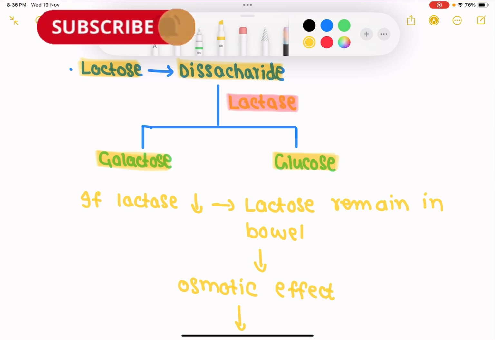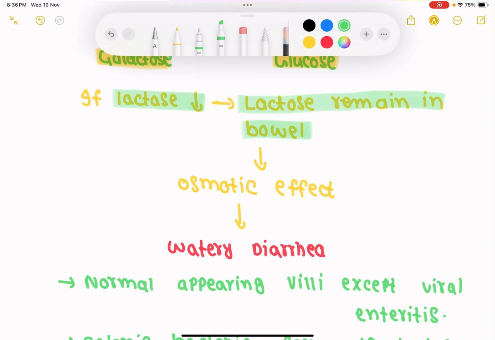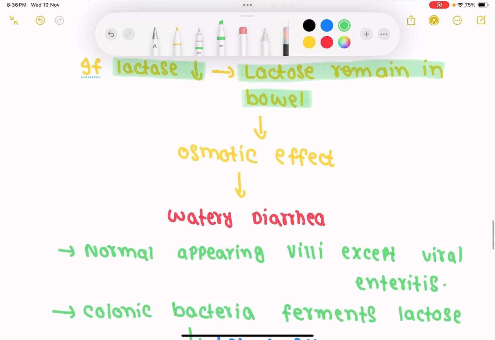So what actually happens if lactase is deficient? What happens if there is decreased lactase and lactose remains inside the bowel? The lactose will not be digested. So if lactose is not digested, this lactose will be present inside the bowel. This will result in an osmotic effect. What it means is that it will attract water toward itself, and this will cause diarrhea. So that is watery diarrhea.